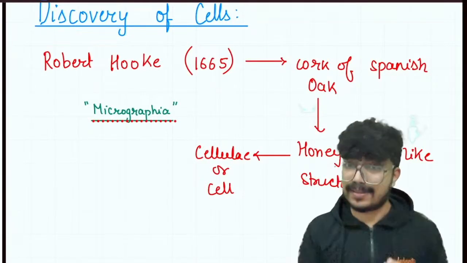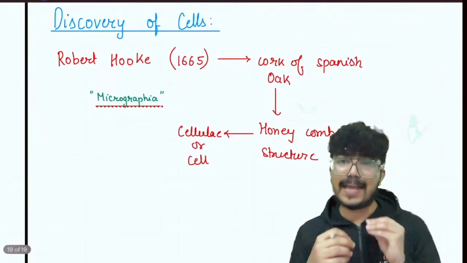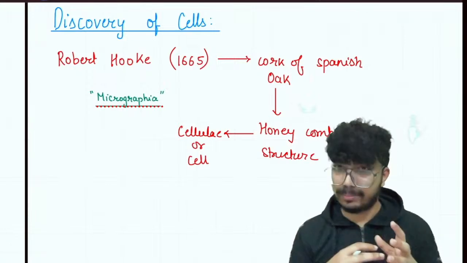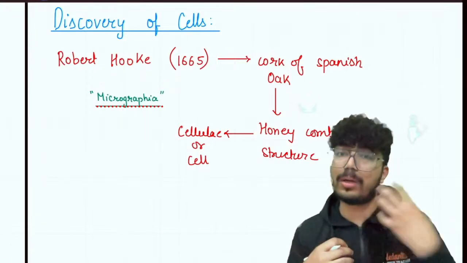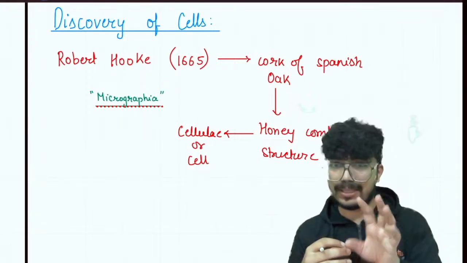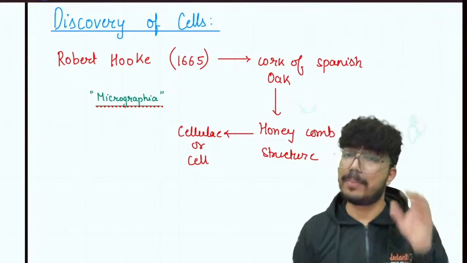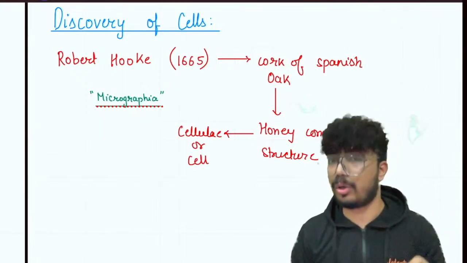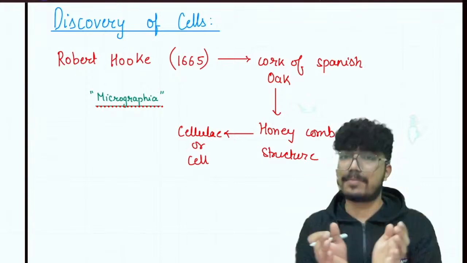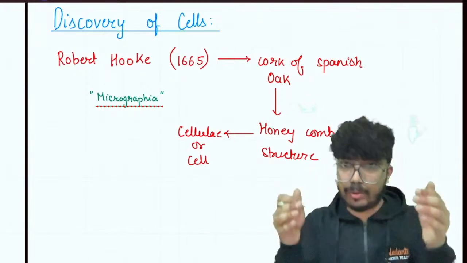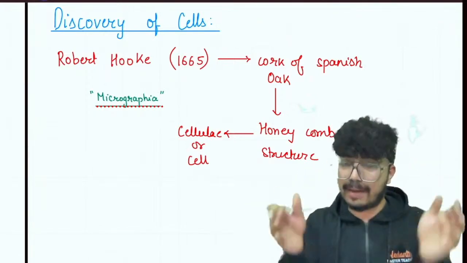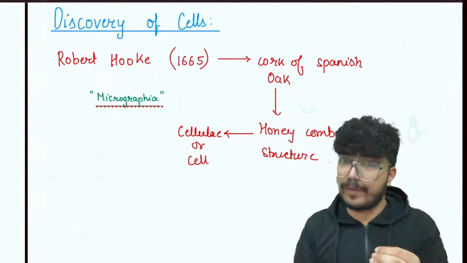Okay, so what had he observed? He had observed dead cells actually. The term cell actually means hollow compartment, right? Dead cells are hollow compartments because they have dead protoplasm. But living cells are never hollow. They are going to have the plasma membrane, and if it's a plant cell, outside it you will have a cell wall, and inside the cell it is filled with cytoplasm.